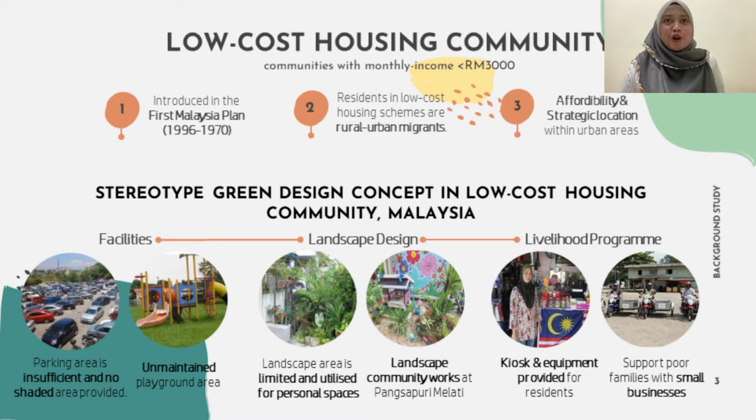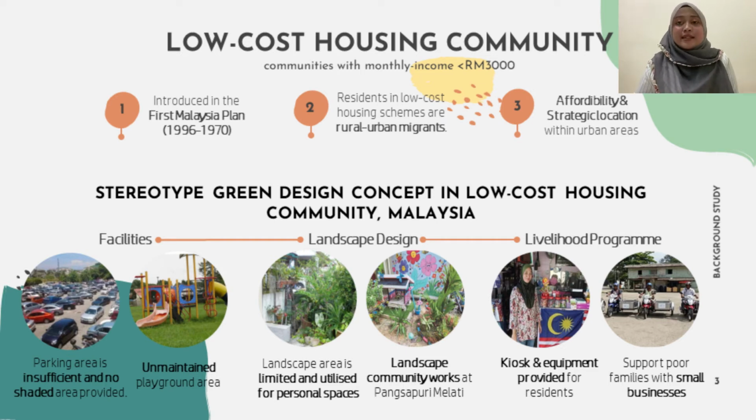Do low-cost housing communities in Malaysia apply the green design concept? Yes, but in a very minimal way. Based on the literature review, the stereotype of green design in low-cost housing in Malaysia is divided into 3 categories, which are green facilities, landscape design, and livelihood program, as shown in the slide. The first one is green facilities, and one example is the parking area, where the parking area is insufficient and no shade is provided, or even an unmaintained playground that needs to be shared with the middle class residential area.